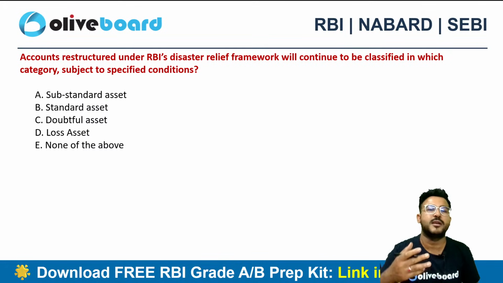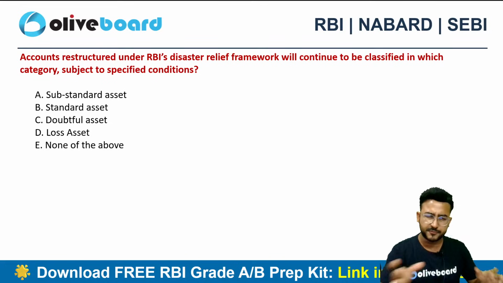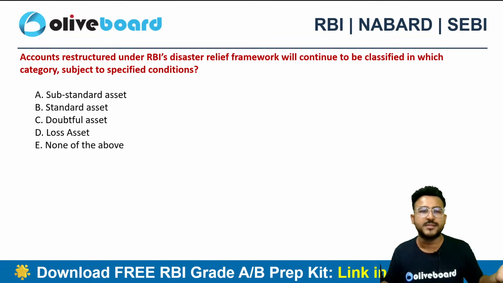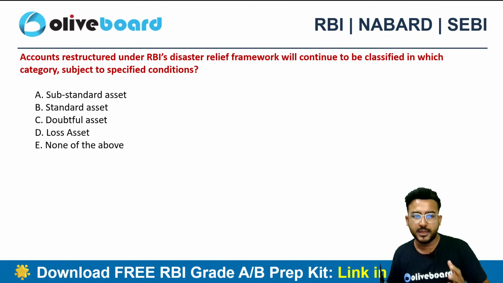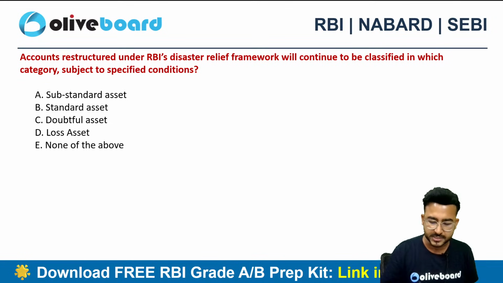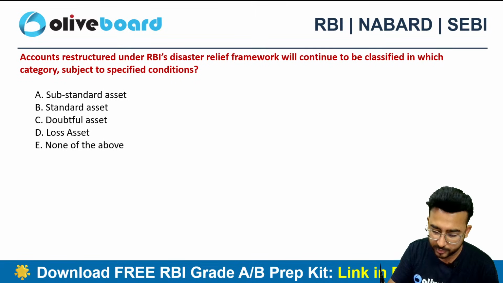Accounts restructured under the RBI disaster relief framework. Say for example, we restructured a particular account. Will continue to be classified in which of the following categories, subject to the specified conditions?